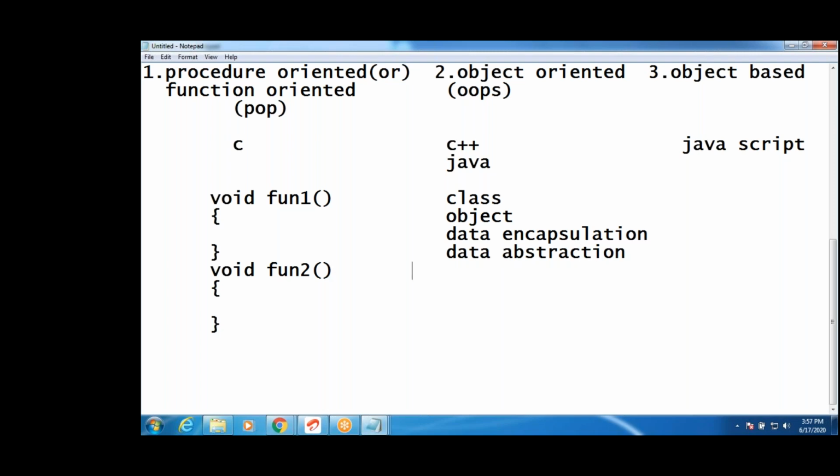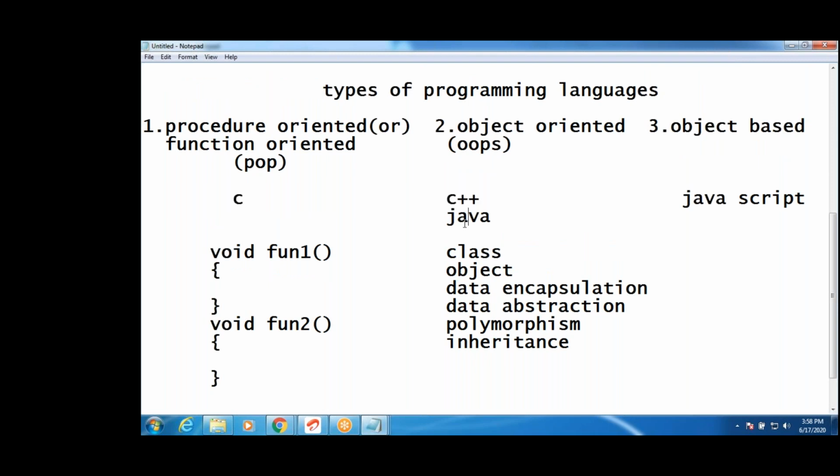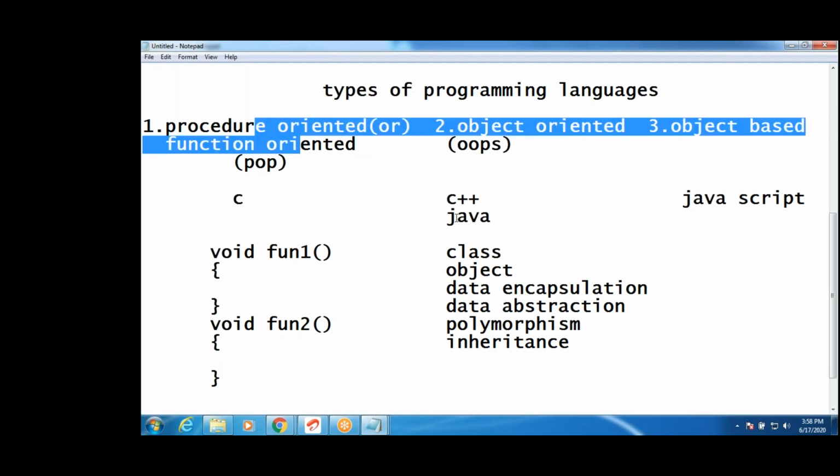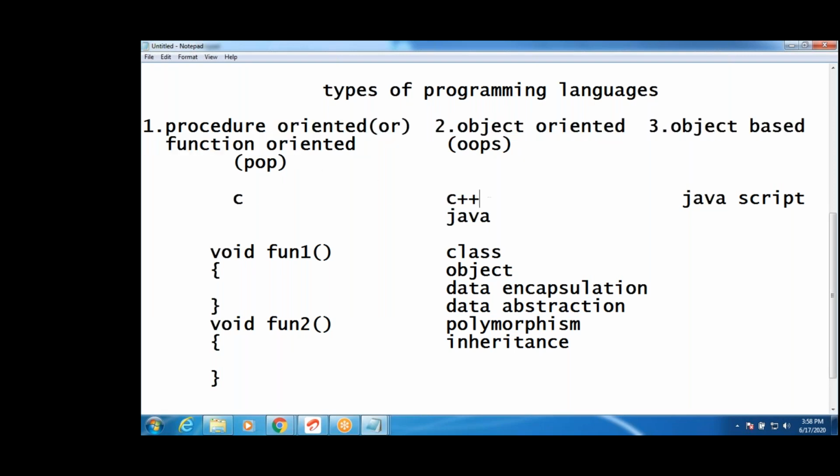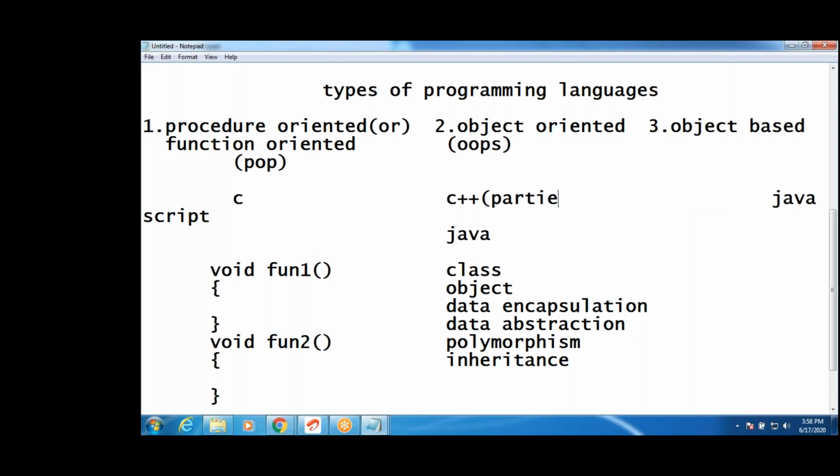These are called OOPS concepts. That's why it is called object oriented. C++ and Java follow OOPS concepts: class, object, data encapsulation, data abstraction. C++ also supports procedure oriented, that's why it is called partially object oriented. C++ follows both, partially.